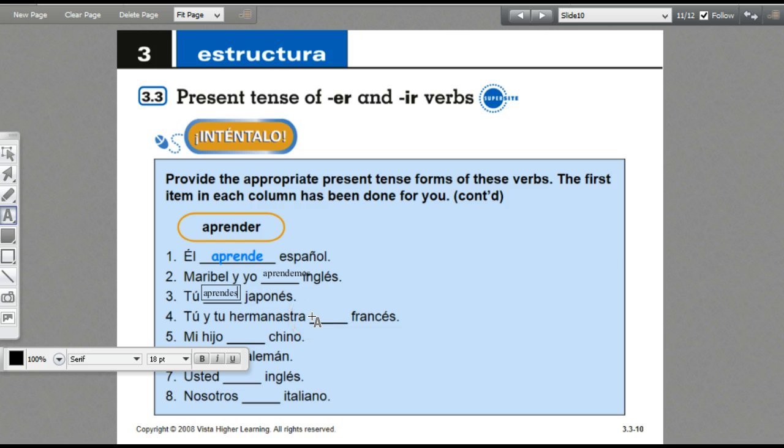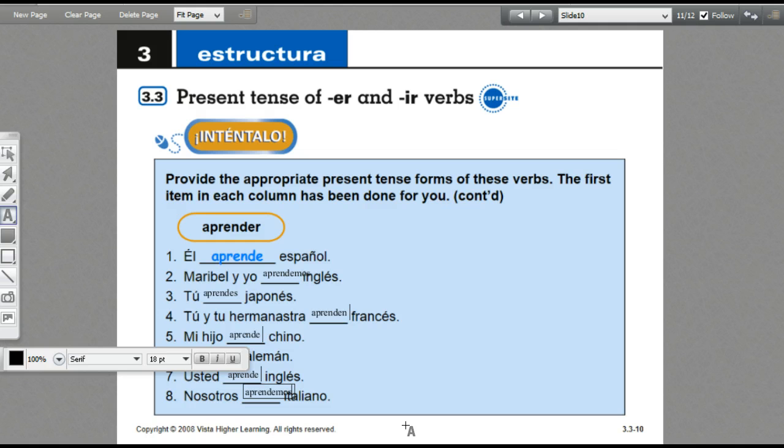You are learning Japanese. Tú y tu hermanastra aprenden francés. Mi hijo aprende chino. My son is learning Chinese. Usted aprende inglés. You learn English. And then nosotros aprendemos italiano. We learn Italian.